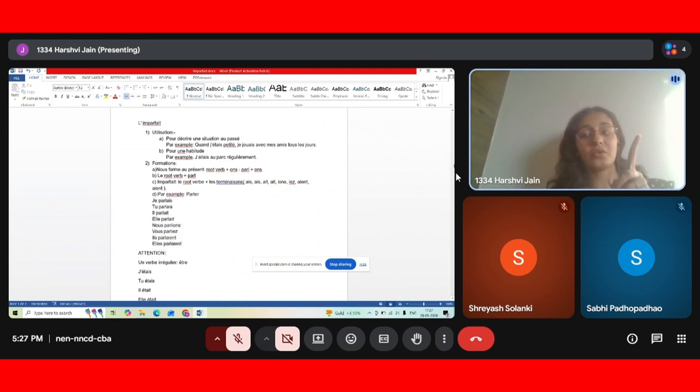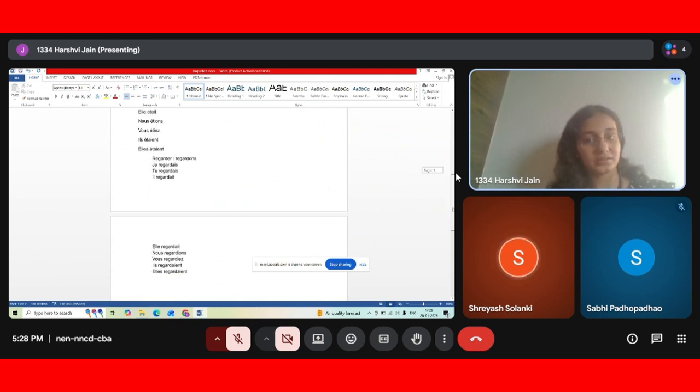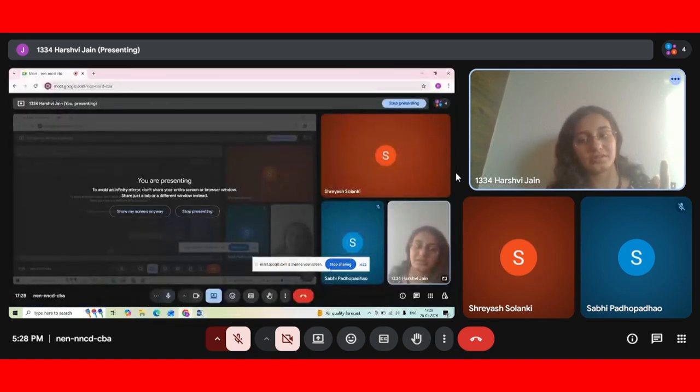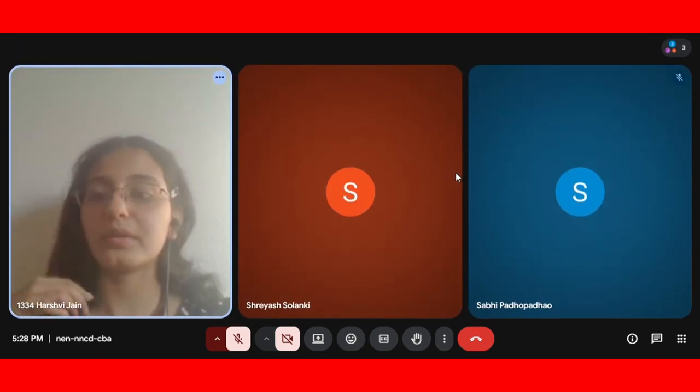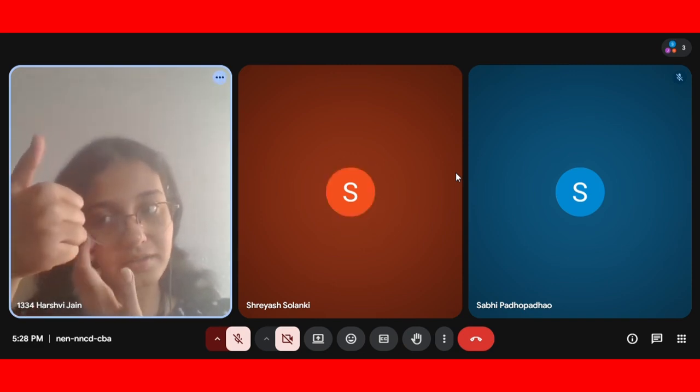Okay, there is one more irregular verb, which is être. The conjugation is j'étais, tu étais, il était, elle était, nous étions, vous étiez, ils étaient, elles étaient. Okay, is it clear? Yes. Est-ce qu'il y a quelques doutes? Do you have any doubts? No. C'est clair? Is it clear? Yes.